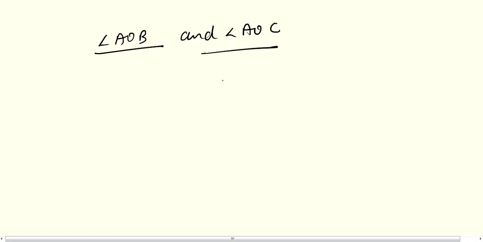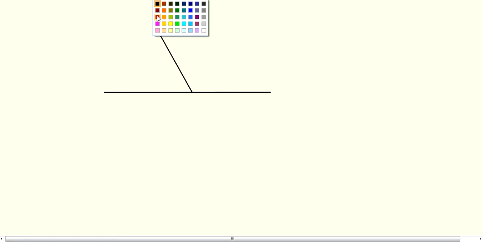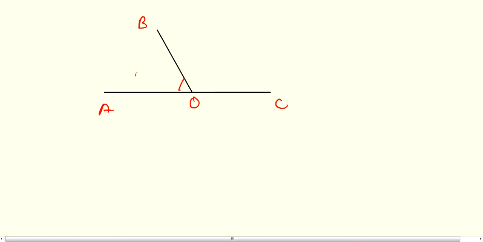Then question number 3. In question number 3, this is your A, O, C, and this is B. This angle is x plus 25 degree, and this angle is 3x plus 15 degree.